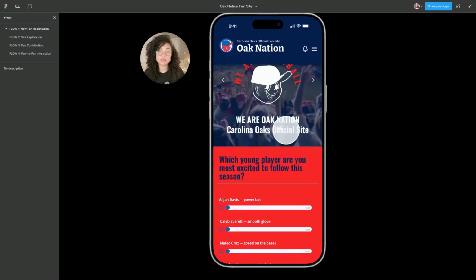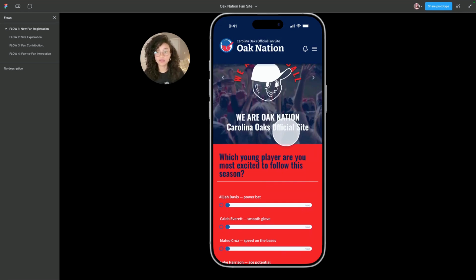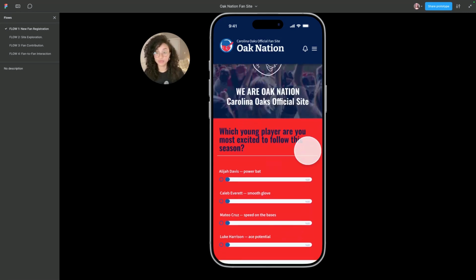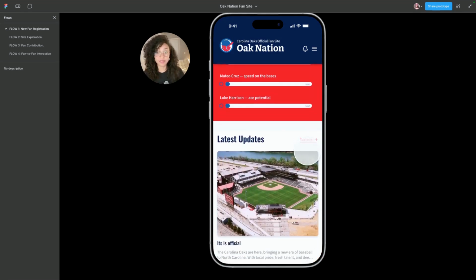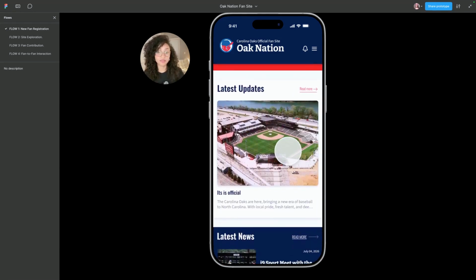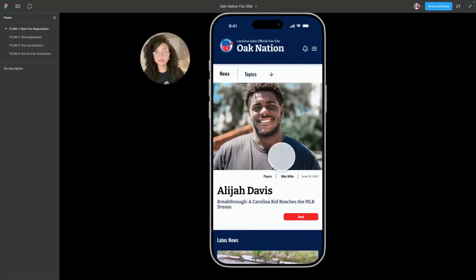As you can see, the homepage is a little bit different after you log in. This is where you can see the polls that are happening and read the latest news. Let's go to the news hub.